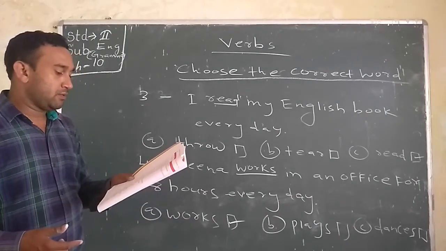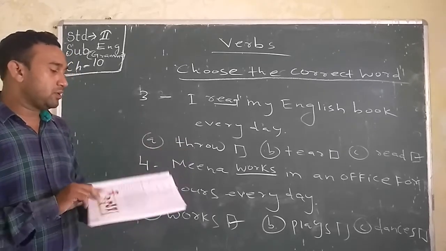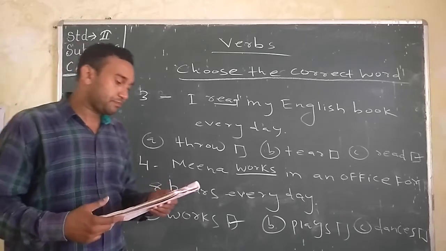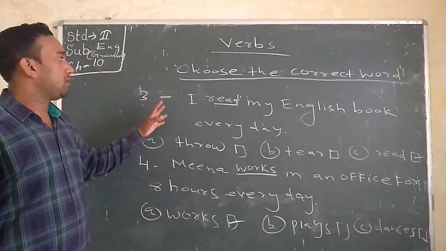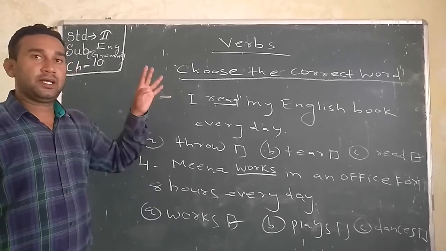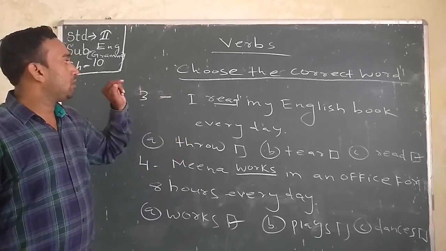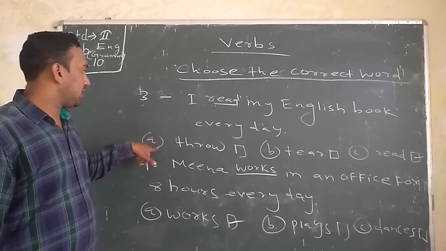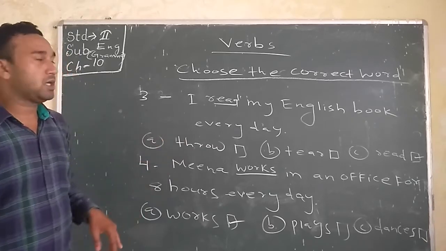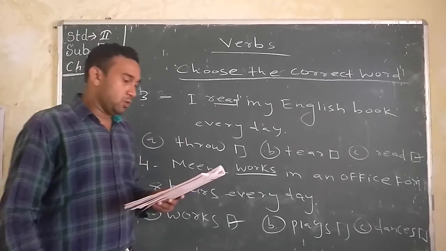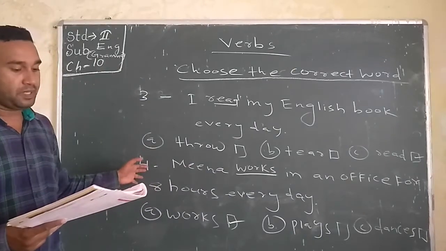We have done 1, 2, 3 and 4th number. The rest you have to do yourself, 5 to 10 number. It's not very difficult. Just read the sentence and understand it, then see the options and pick the correct one. So dear student, we have to complete it, so note it in your copy.